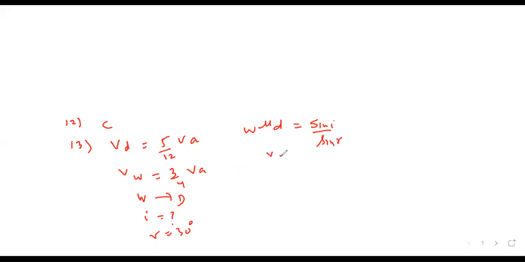So this becomes velocity in diamond upon velocity in water is sine of I upon sine of 30.